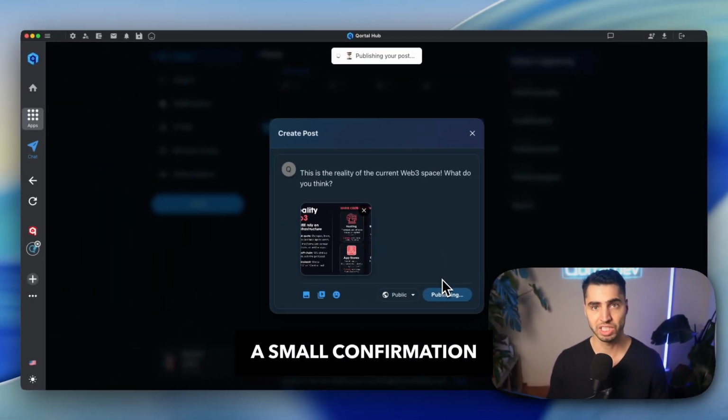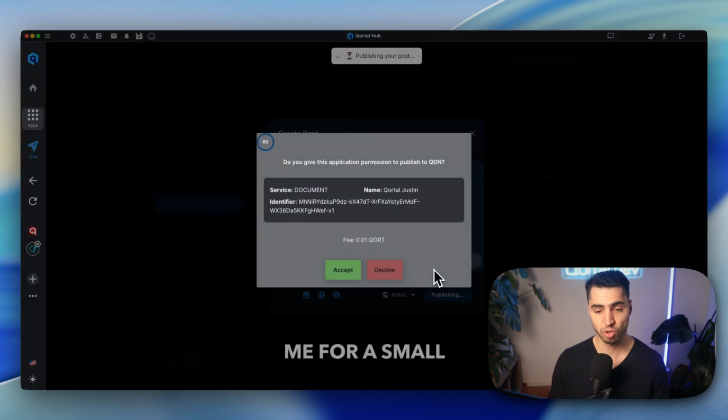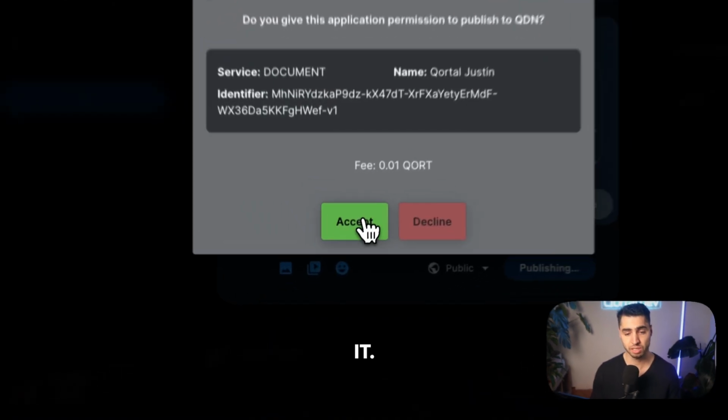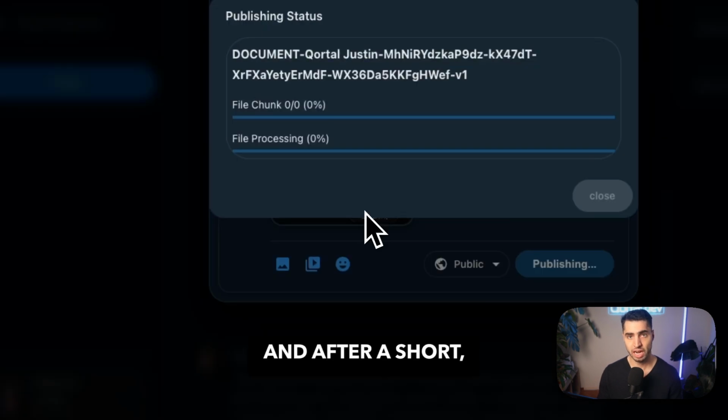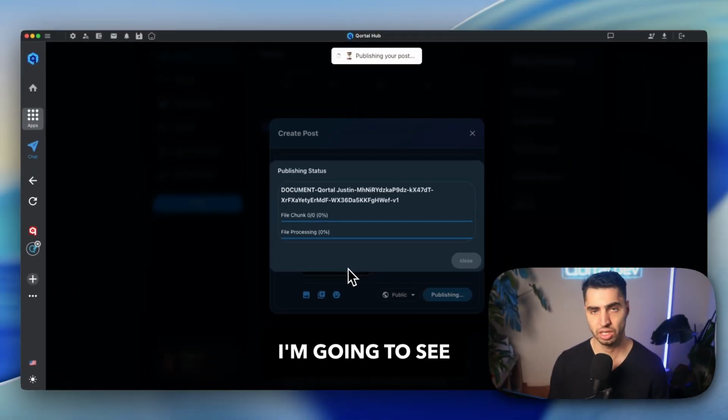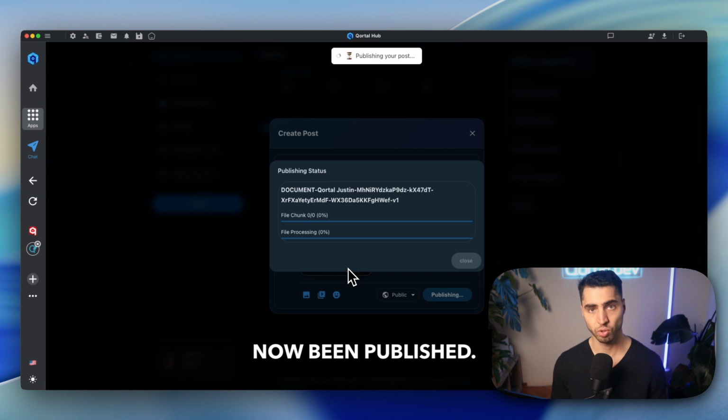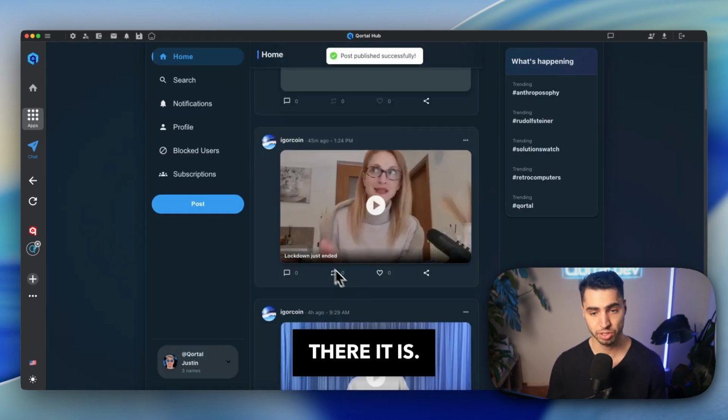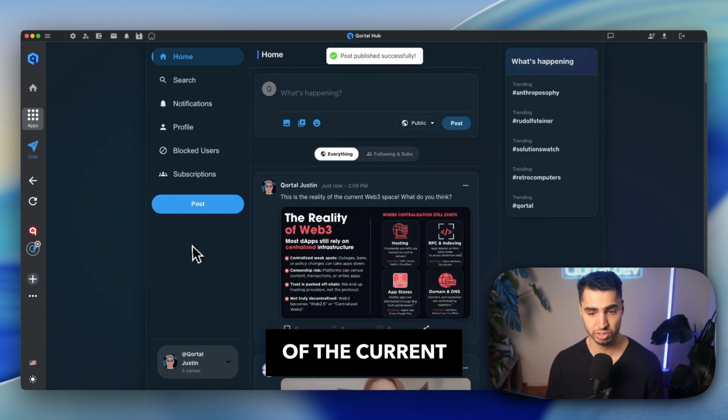after which I'm going to receive a small confirmation modal, which asks me for a small publishing fee. I'm going to accept it. And after a short wait, I'm going to see that my post has now been published. So if I go up here, there it is. This is the reality of the current Web3 space.